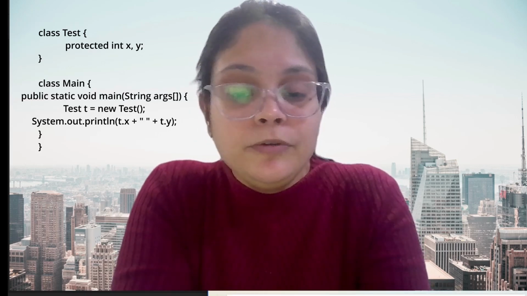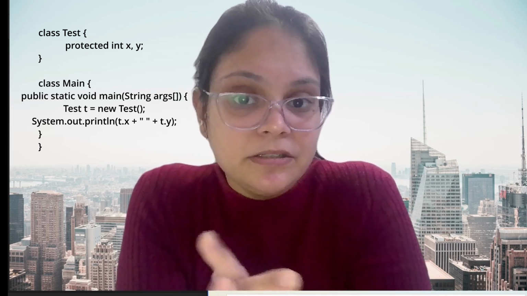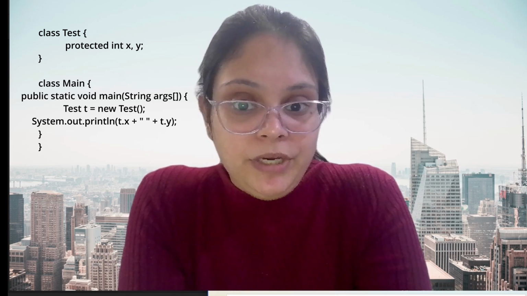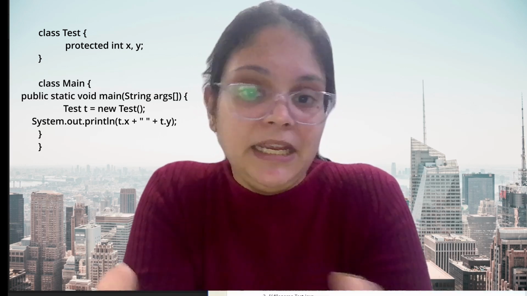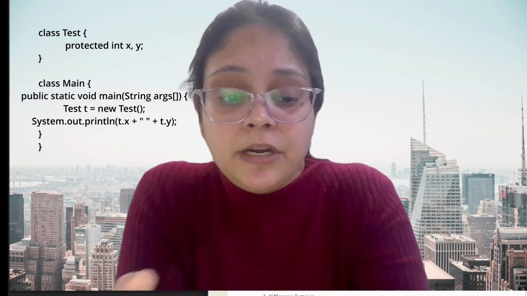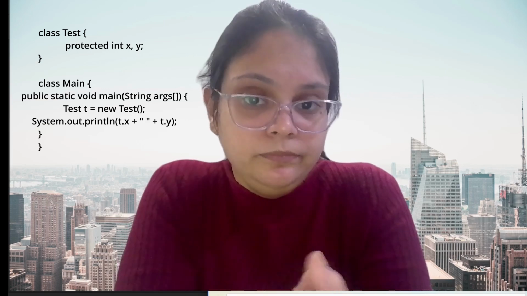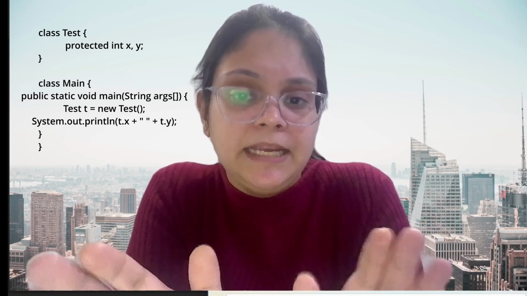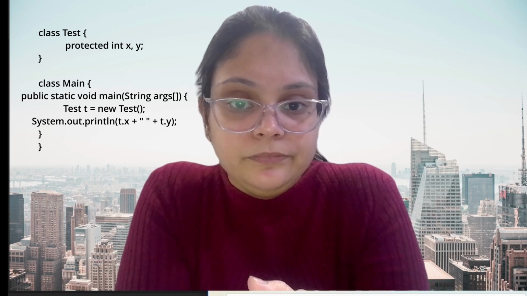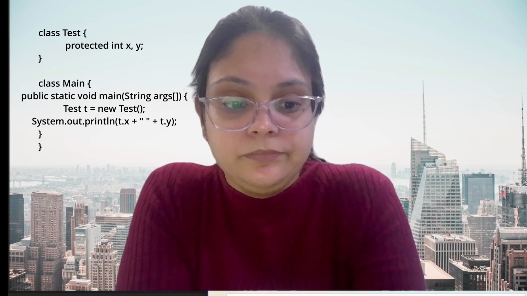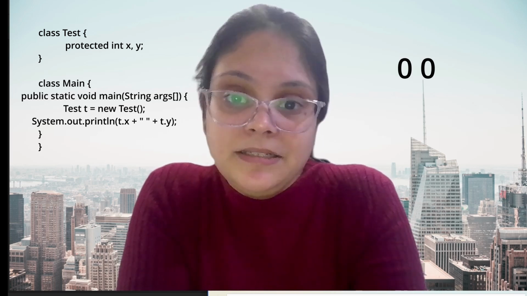Now guys, an output based question. I have created a class Test and it has certain protected members, that is x and y. Now I am creating a main, creating an object of that class and trying to print t.x and t.y. What will be the output? I have not given the options in this case. You will tell me what will be the output. The output will be 0 and 0 only.